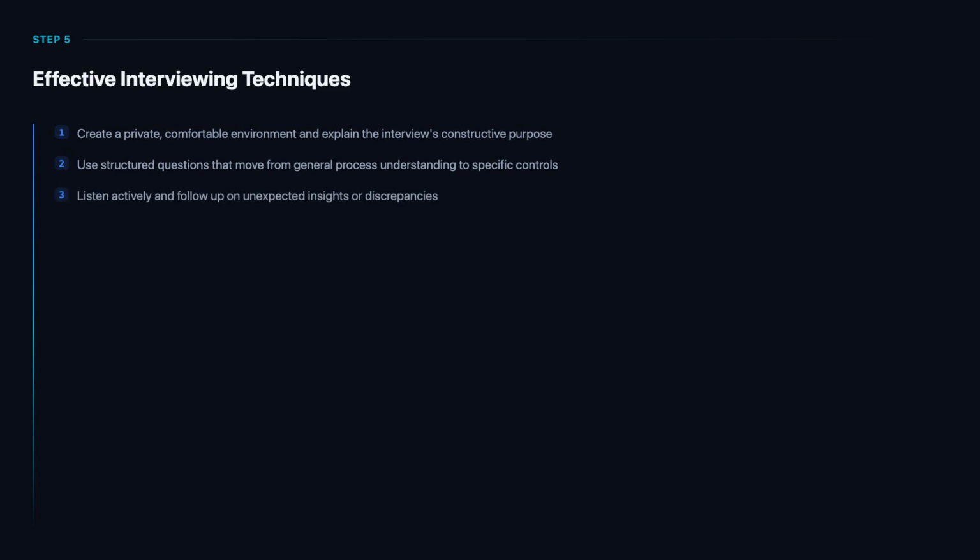Third, listen actively and follow up on anything unexpected. Some of the most valuable audit findings come from unscripted follow-up questions. When Sarah, the software development head at TechSolutions, mentioned challenges integrating security into agile sprints, the auditor explored this further and identified a real improvement opportunity.